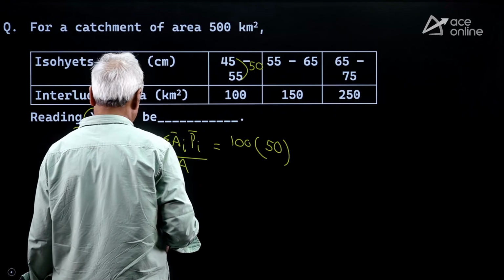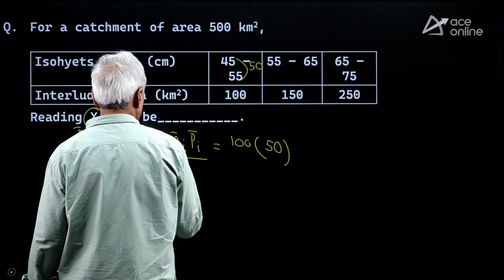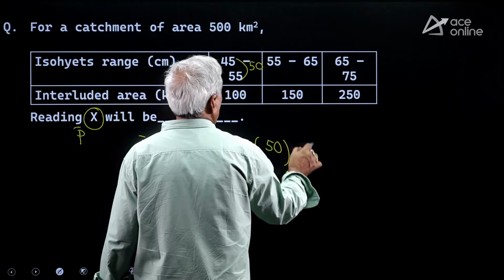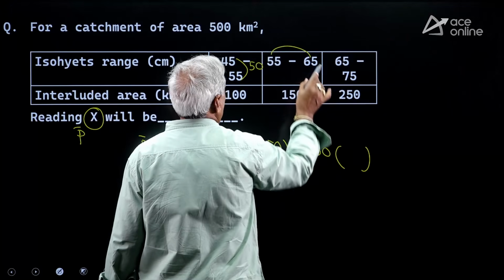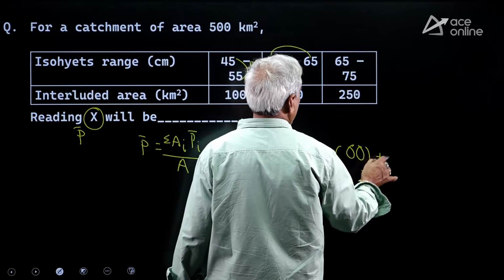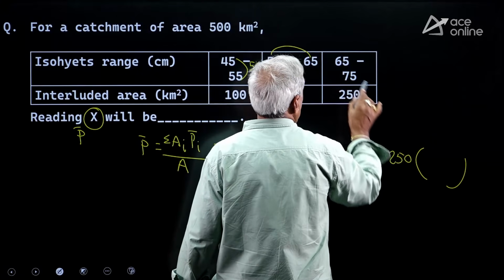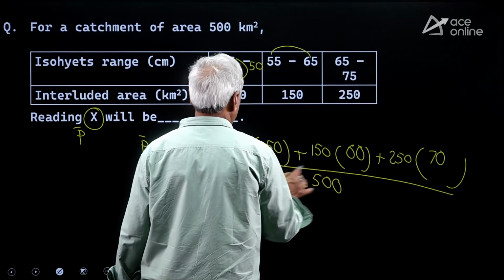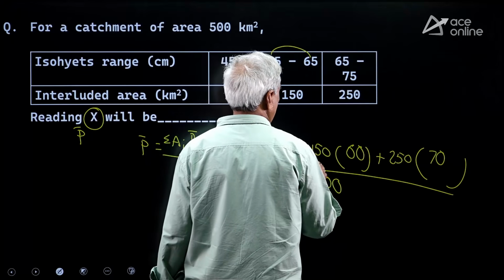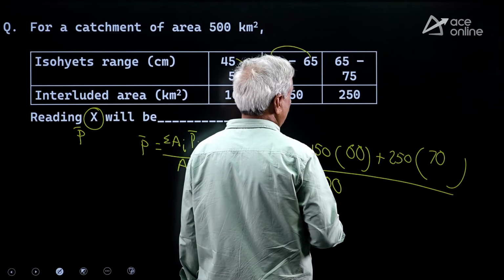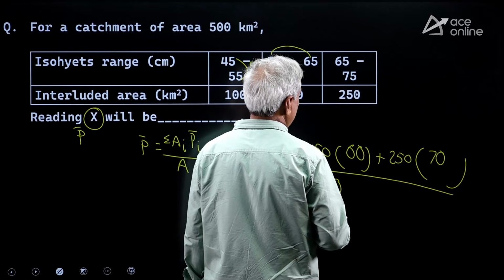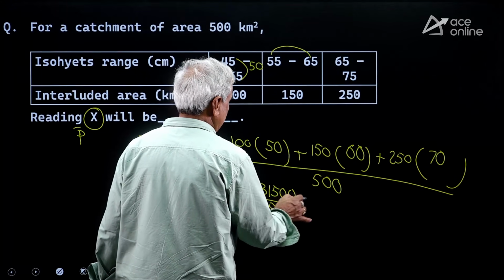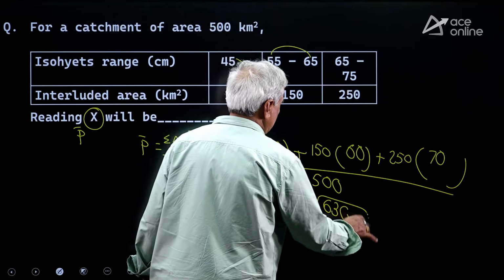Actually, for this we should keep 150 area, average of 55 and 65 is 60, 250 area, 65 and 75, average is 70, 250 plus 250, 500. 5,000, 9,000, 14,000, 17,000, 31,500 divided by 500, 63 centimeters will be the rainfall.